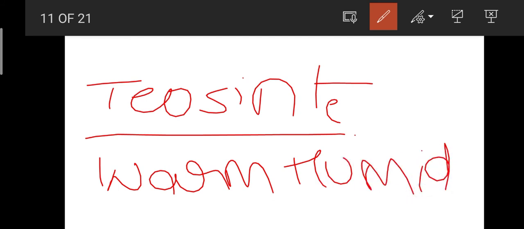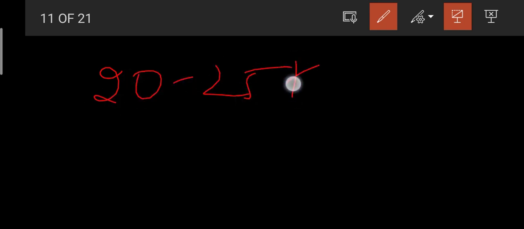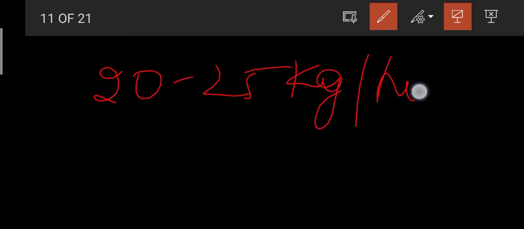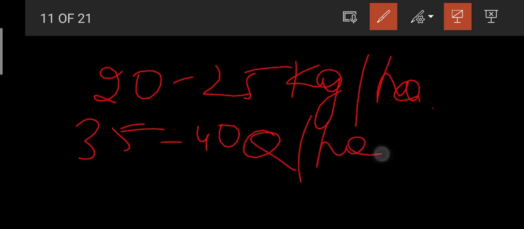Okay, warm, humid weather. Okay, friends, and then coming to the seed rate. The seed rate of maize is 20 to 25 kgs per hectare. Okay, then what will be its yield? It is 35 to 40 quintals per hectare. Okay, this is in case of hybrids.